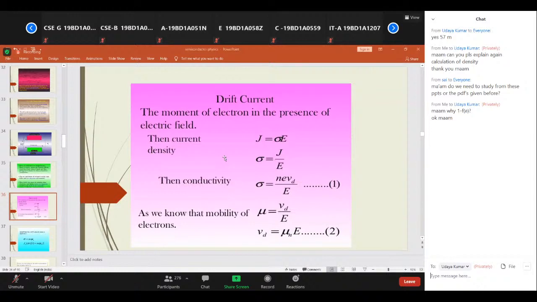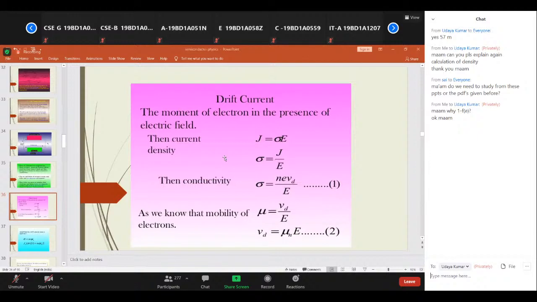Okay, now we are going to the next topics, drift and diffusion. What does drift mean? We were discussing conductivities, isn't it? If there is motion of charge carriers under the influence of an electric field, then we call it drift. That means without an electric field, there is no transfer of charge carriers.